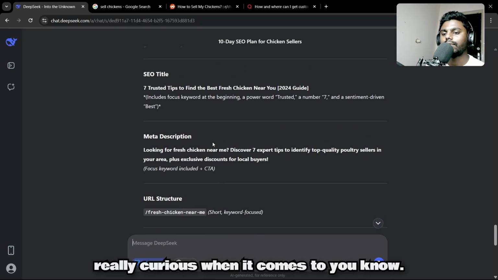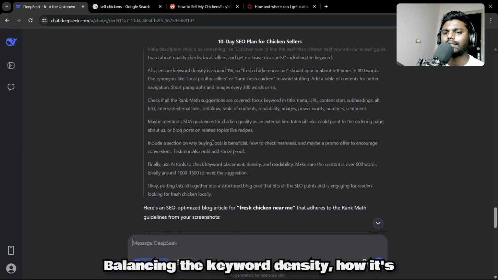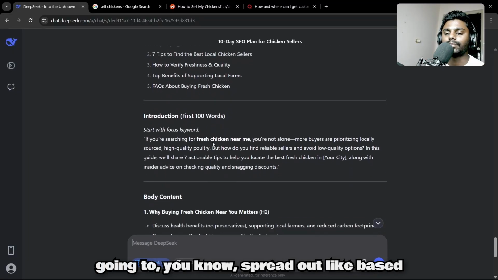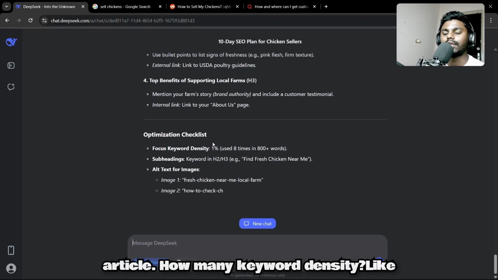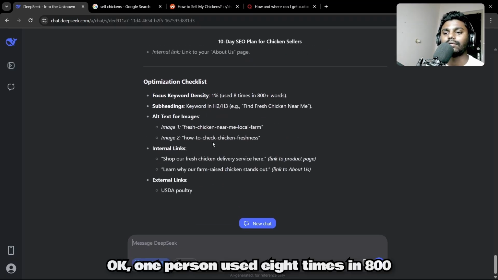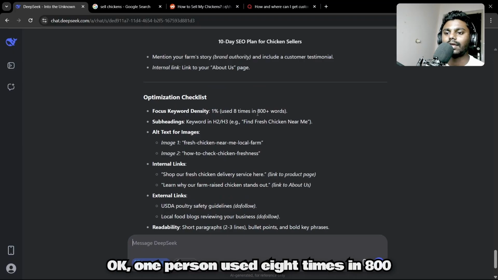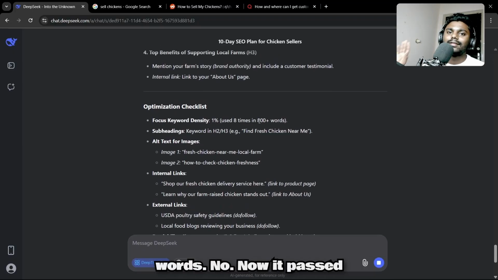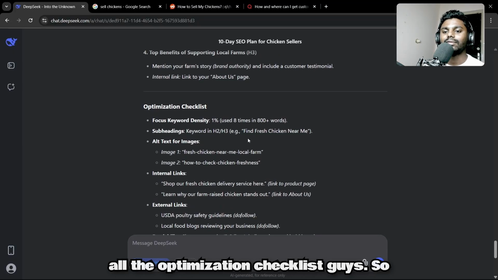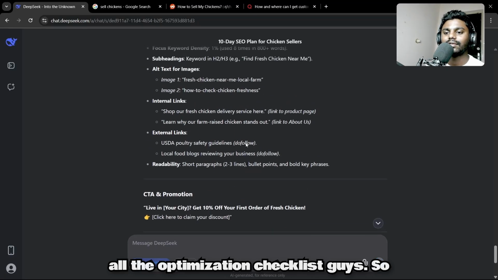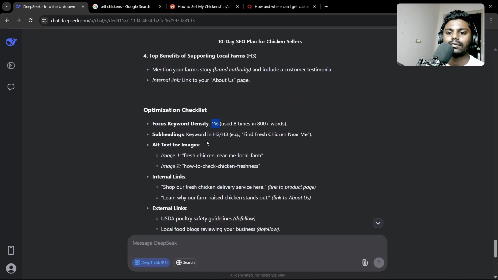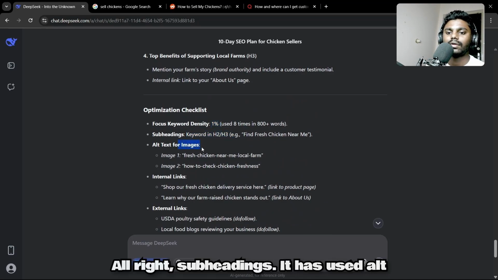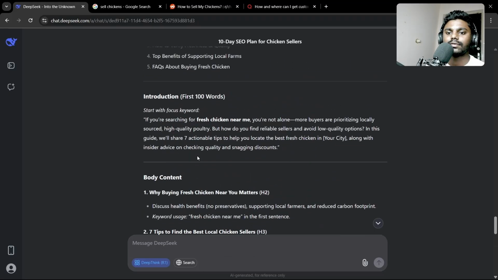Now I'm really curious when it comes to balancing the keyword density, how it's gonna spread out, based on the number of words used in a blog article, how much keyword density it's going to get. Okay, one person used it 8 times in 800 words. No, now it passed all the optimization checklist, guys. So this is a quality article. Alright, subheadings, it has used alt text for images.